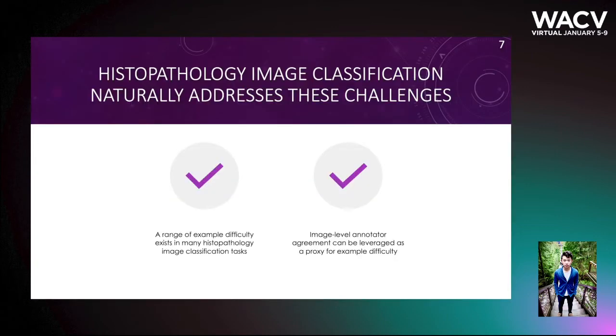Given these two challenges, we contend that histopathology image classification is an important task that naturally addresses the challenges above based on the following observations. First, we believe that a range of example difficulty inherently exists in many histopathology image classification tasks. This is because pathological disease develops over time, and so there must be a progression from normal tissue to diseased tissue. Since diseases are classified into discrete classes, there must be some points in this progression that lie on the margins of two classes and are therefore hard to diagnose.